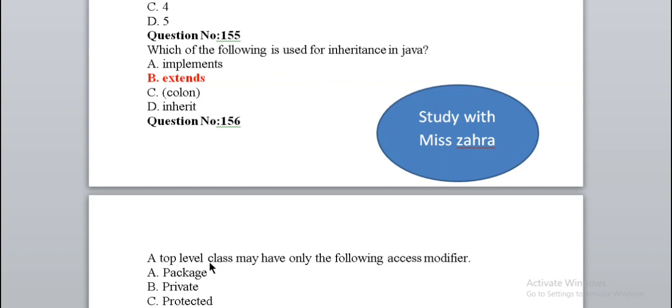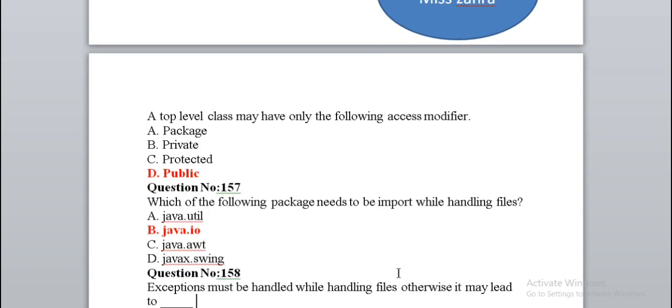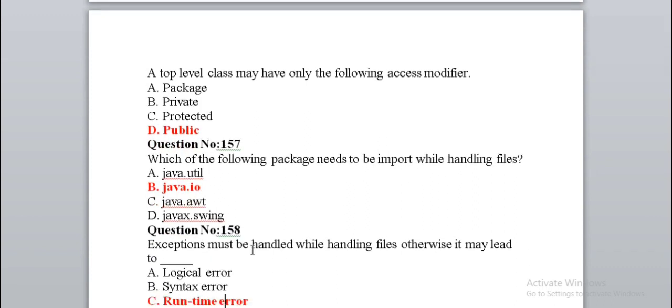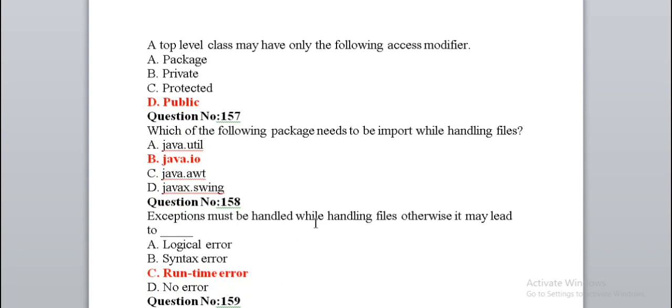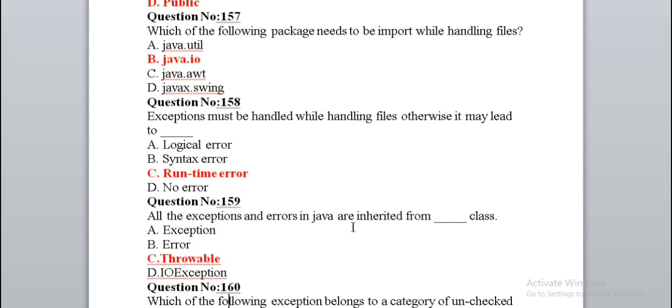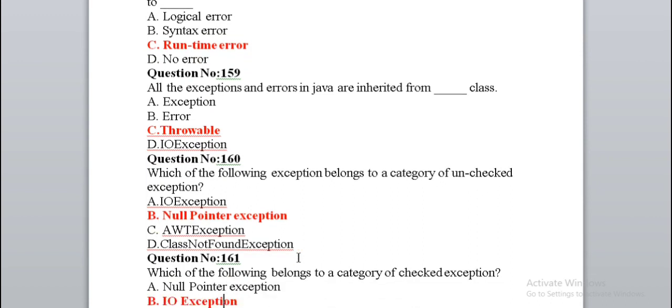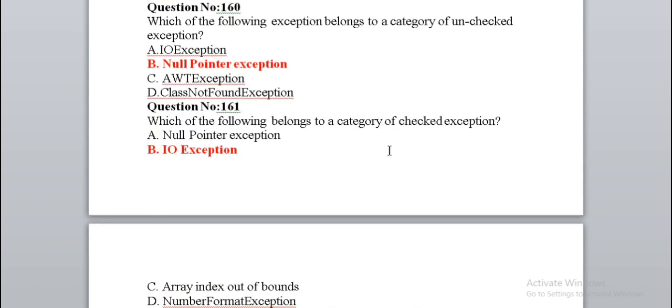Next, a top level class may have only the following access modifiers: public. Which of the following packages needs to be imported while handling files? Java.io. Exceptions must be handled while handling files, otherwise it may lead to runtime errors. All the exceptions and errors in Java are inherited from the dash class Throwable. Which of the following exceptions belongs to the category of unchecked exceptions? Null pointer exception. Which of the following belongs to the category of checked exceptions? IO exception.